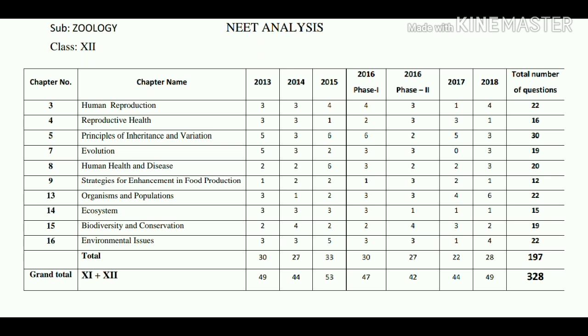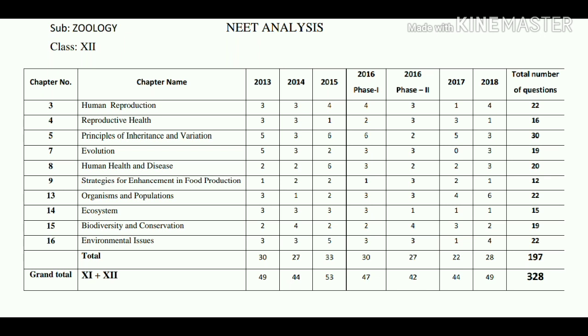Environmental issues. From this topic, in 2013 3 questions are asked. 2014 3 questions are asked. In 2015 5 questions are asked. 2016 phase 1 question paper had 3 questions. 2016 phase 2 paper had 3 questions. 2017 had 1 question, whereas in 2018 4 questions are asked.